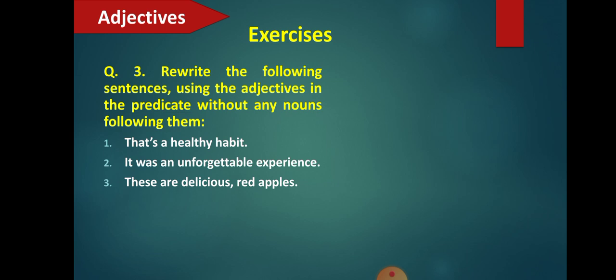That means instead of writing before the noun, what will you write now? You will be writing them after the verb. Let's see how the same sentences can be written. That's a healthy habit. You can say that habit is healthy. Now if you see, the meaning of the sentence has not changed, only the position of the adjective has changed to the predicate. It has been following the verb, not the noun.